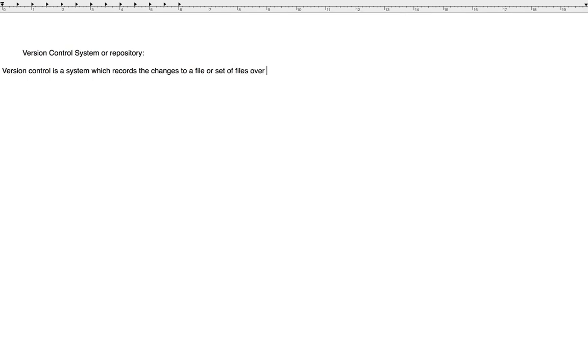Over time, today you'll be changing two files, in the evening you'll be changing five files, and tomorrow you'll be adding 10 more files. So over a period of time you'll be accumulating a lot of files.